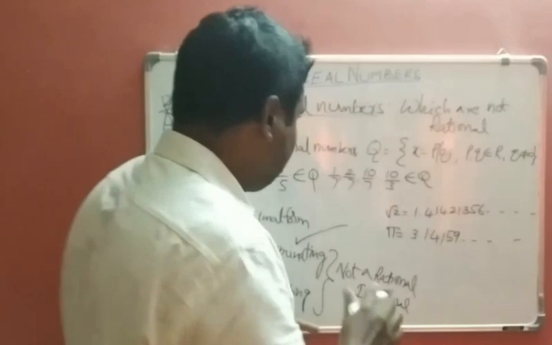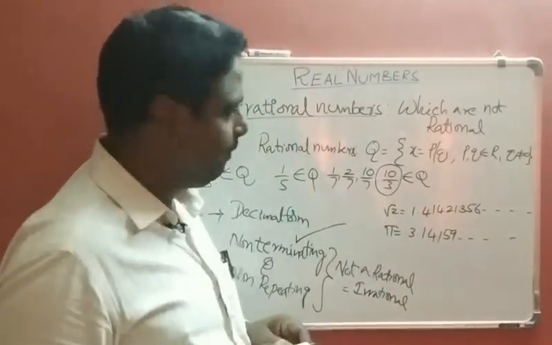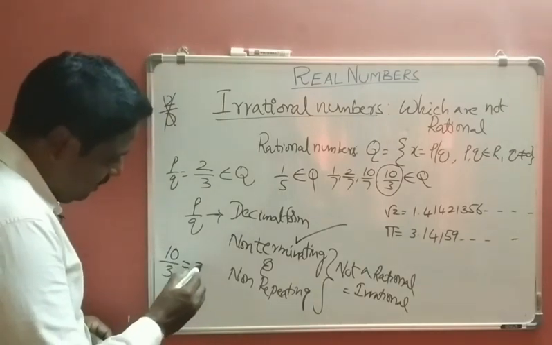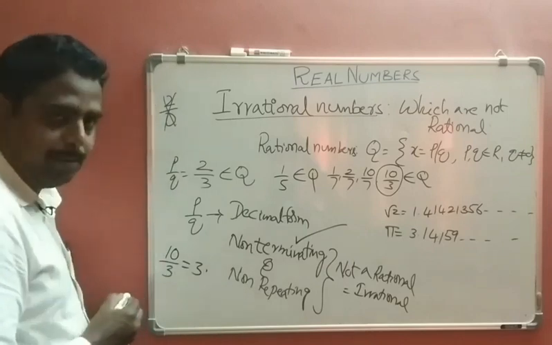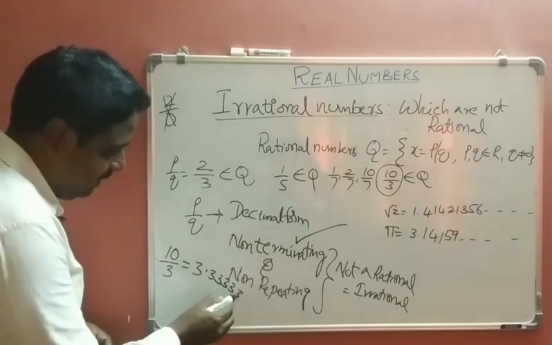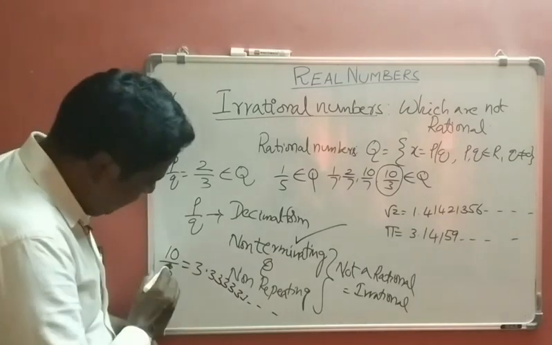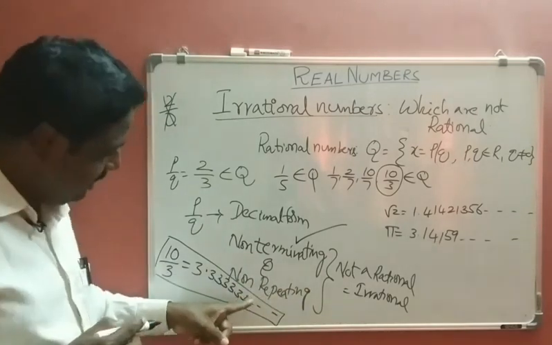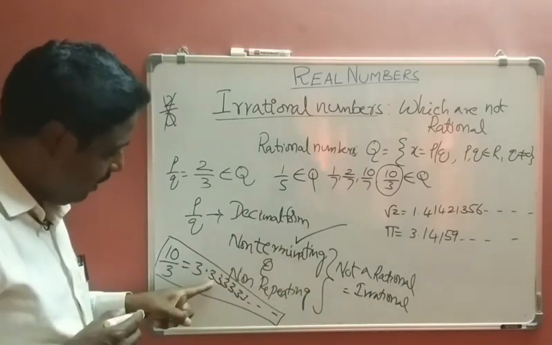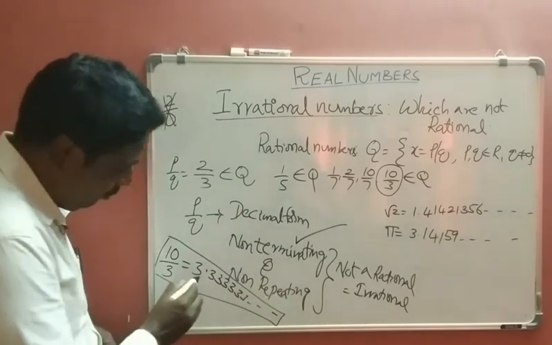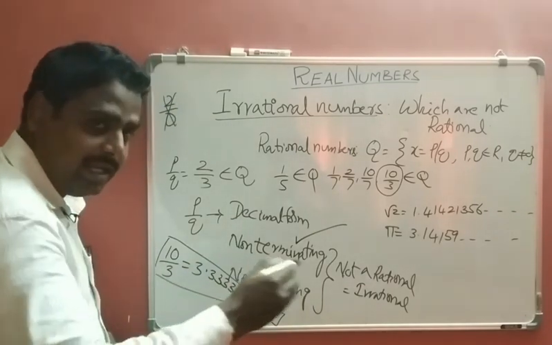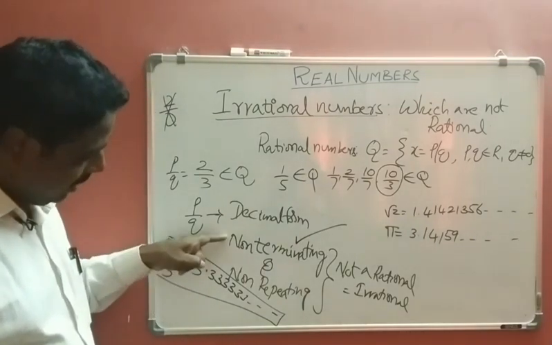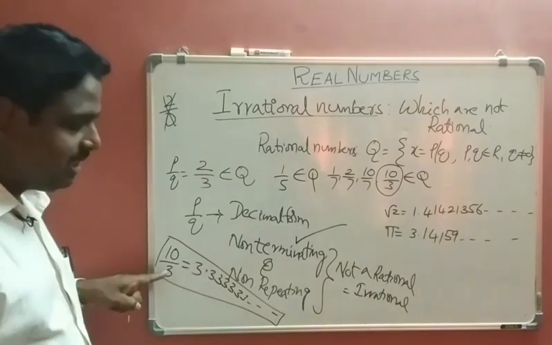For example, let us take the number 10 by 3. Let us convert 10 by 3 into decimal form. What do you get? 3 3s are 9, again the point, 3 3s are 9, and so on. So 10 by 3 is equal to 3.333333 and so on. It is non-terminating. The first rule is okay, but the second rule, non-repeating, fails here. It is repeating: 3 will keep coming. So this decimal form is non-terminating, repeating, so it is a rational number.